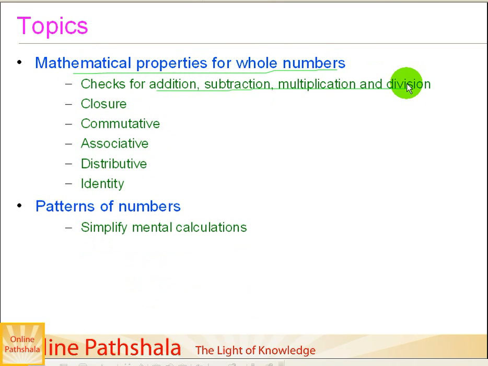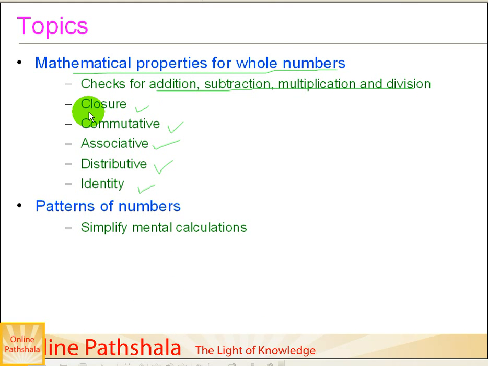More specifically, the properties we'll be checking are the closure property, the commutative property, the associative property, the distributive property and the identity property for whole numbers.